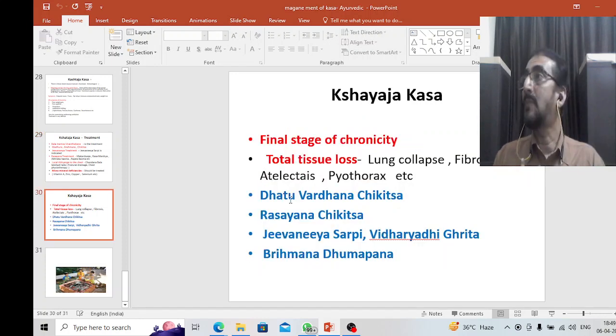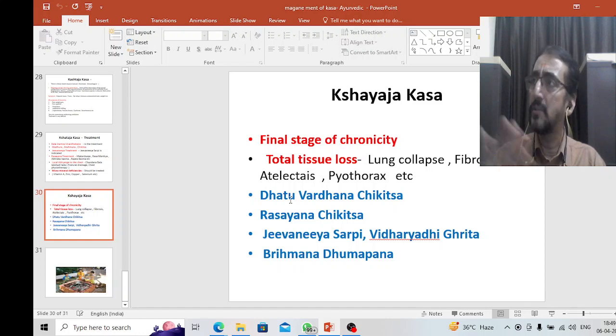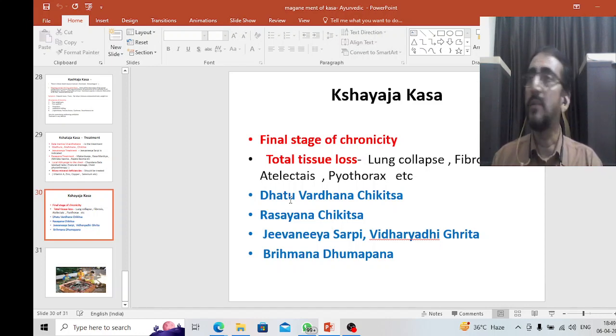Now lastly we come to the Kshayaja Kasa. Once a Kshata has happened, injury is there, and now there is complete loss, Kshaya. So this is called Kshayaja Kasa. This is almost the last stage because everything has been lost here. This is the final stage of chronicity. There is total loss of tissue. The lung has undergone total collapse. Fibrosis is there, atelectasis is there, pyothorax is there, like conditions. So what treatment will you give in this condition?